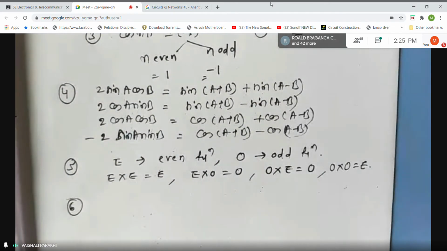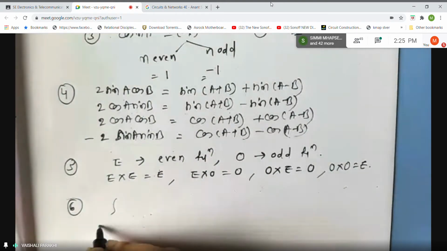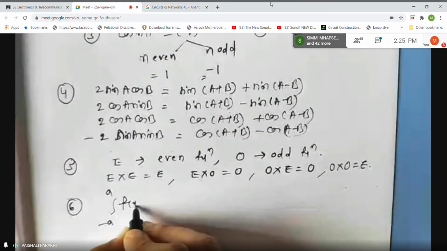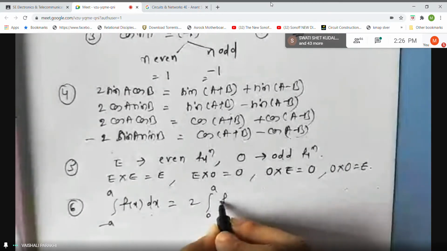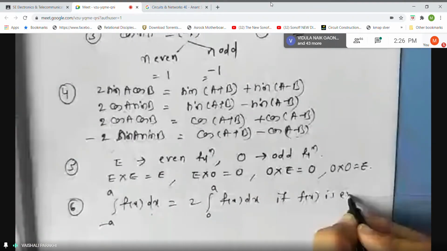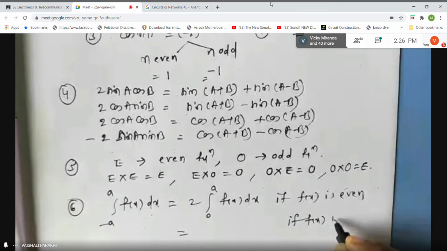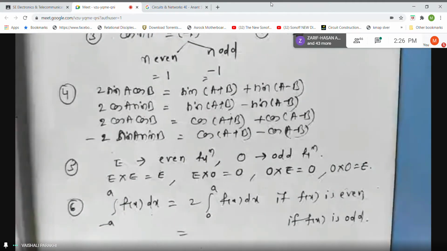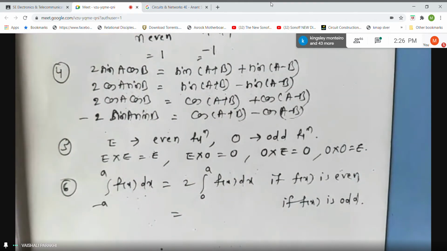Now point number 6, these are famous properties of definite integral. See students, if you remember, integral of minus a to plus a f of x dx is equal to 2 times integral from 0 to a f of x dx if f of x is even function. And do you remember what it is if f of x is odd? Anybody? Jeffin? What is value of the integral if the function is odd within the limits minus a to plus a?